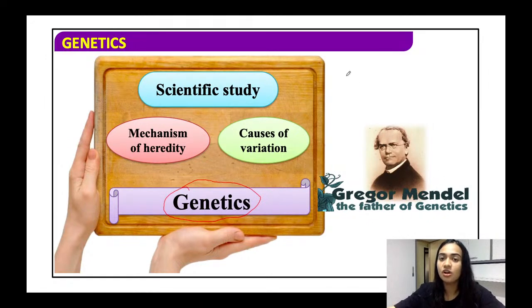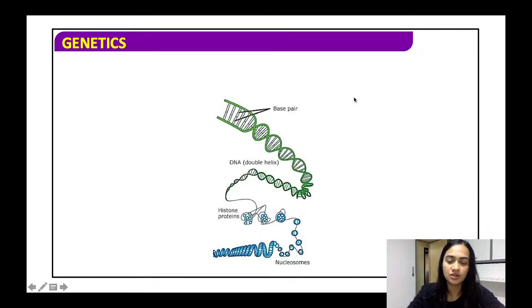All right, we saw in my previous video how he carried out experiments in the pea plant, and how he proved that it followed a particular fashion, that is the law of dominance. We saw the law of segregation and the law of independent assortment.